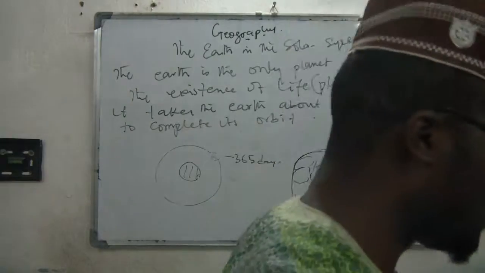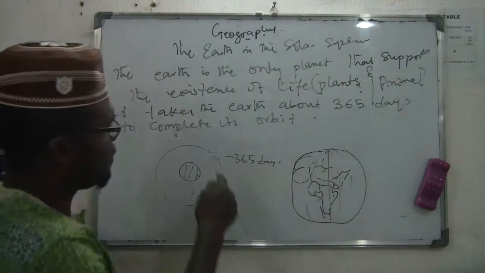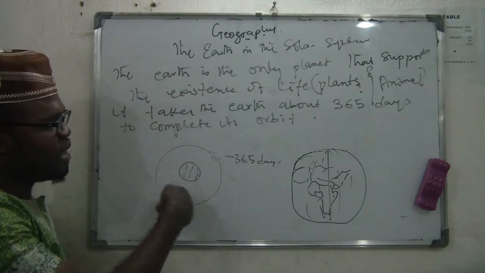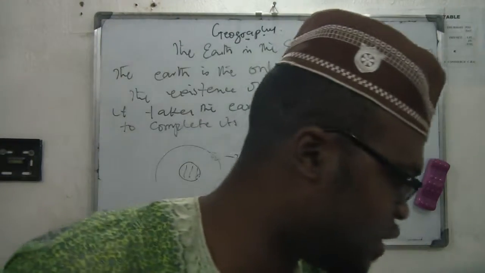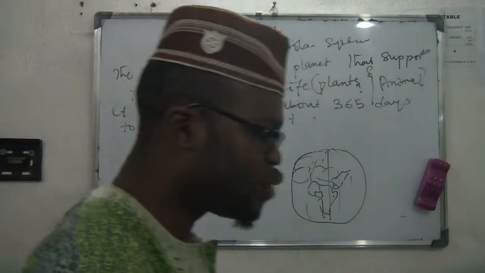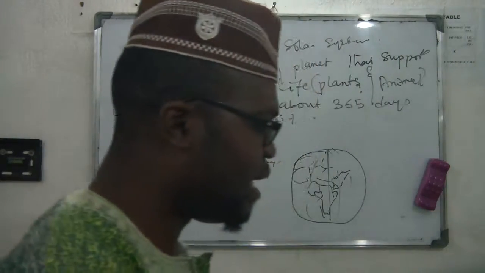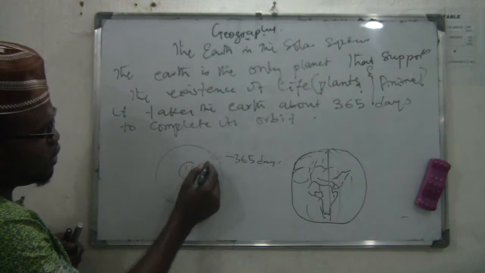It takes the Earth 1 year to revolve round the sun. To start from a particular point and get back to that point again, it takes the Earth 365 days to complete its orbit.